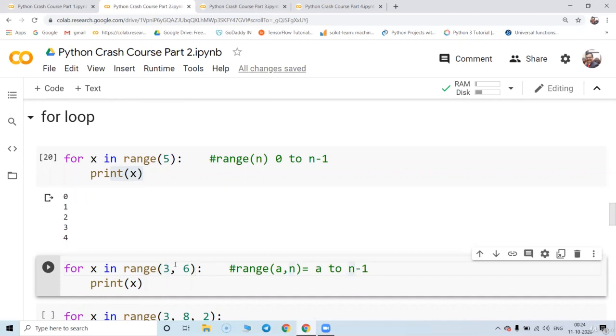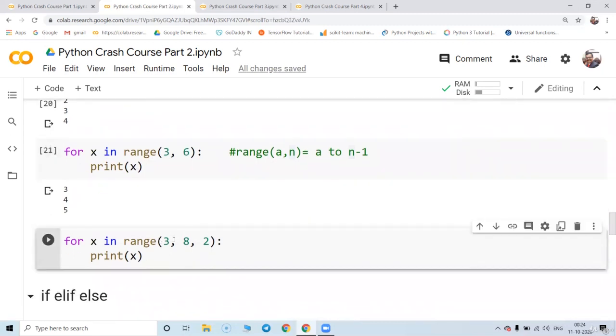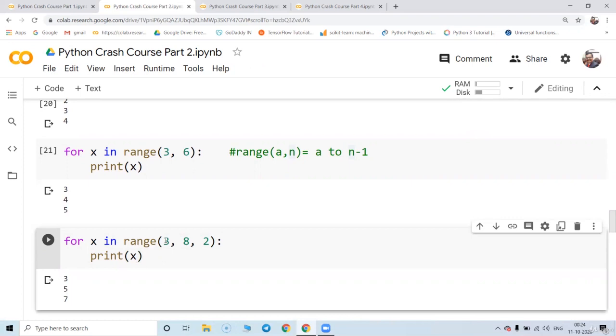So this is going to print the values from 3 to 5. So 3, 4, 5. You can even take the value like this, and this is basically called a gap. So this is going to skip one value. So 3 to 8 means the values will be from 3 to 7, but after 3, one value will be skipped. So 4 is skipped, and the value we will get is 5. After 5, one value will be skipped, that is 6. So we'll get the value 7.